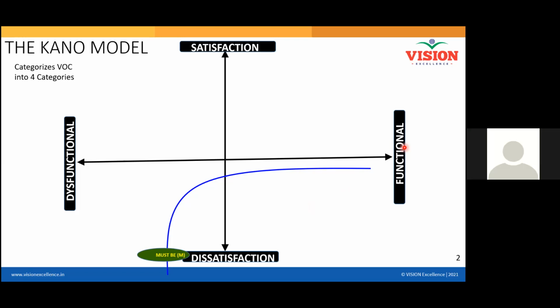Sir, can we summarize it like this: for any product, the basic features or basic fulfillment of that product would always come under this quadrant? Yes, you can say that. That means the basic requirement.